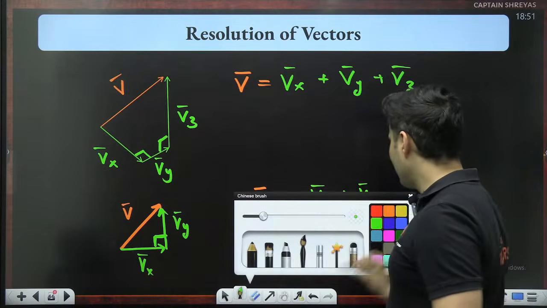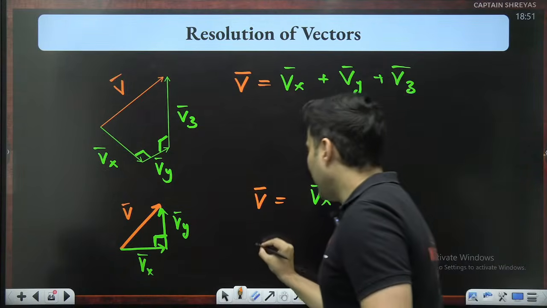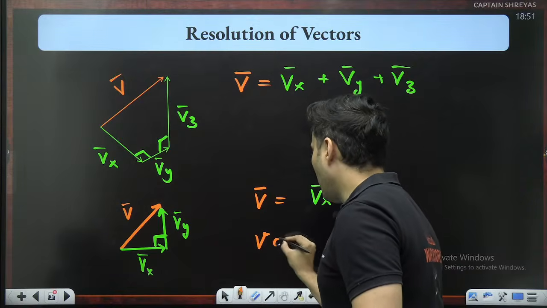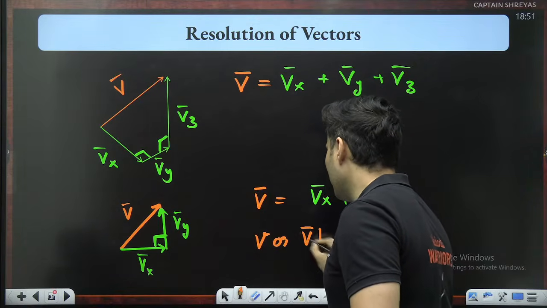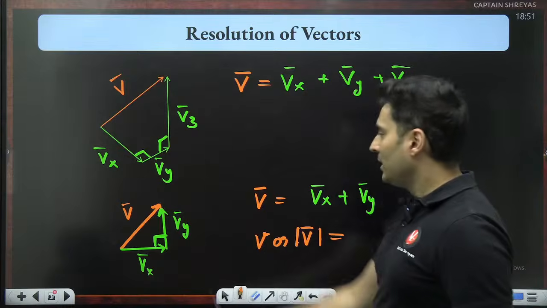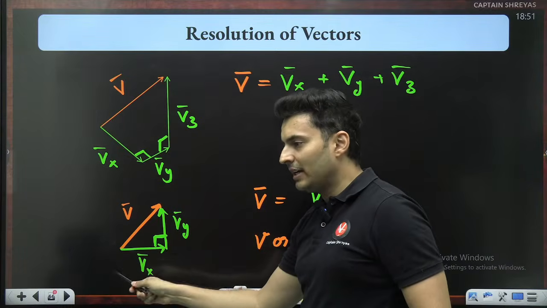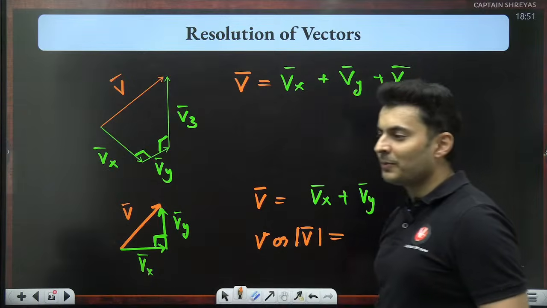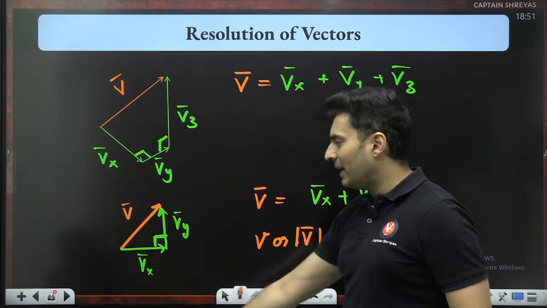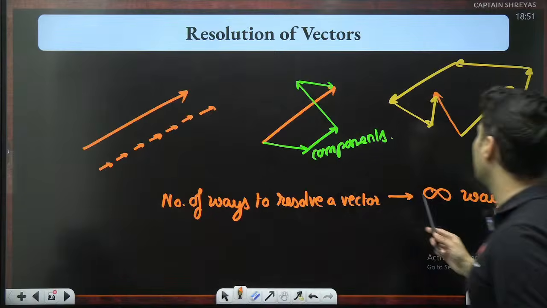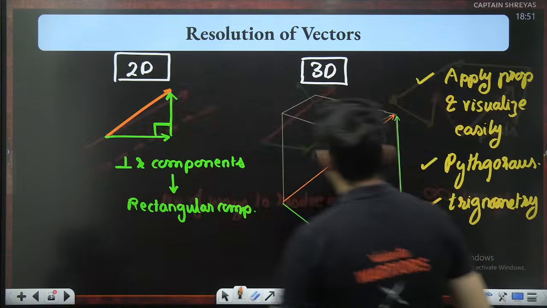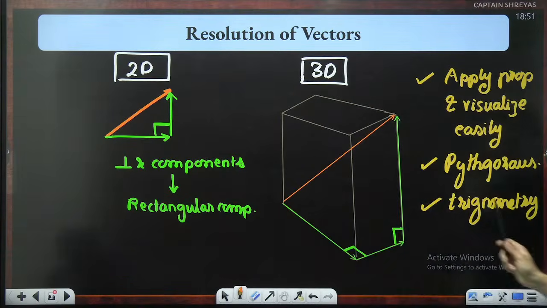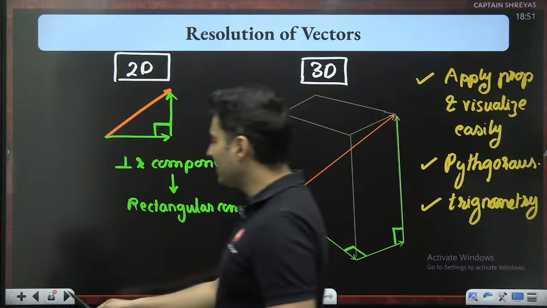Now, I have a simple question for you. Can you tell me v modulus, just the length or the magnitude of this particular vector, in terms of these two? Look at this. If you apply Pythagoras, we can apply Pythagoras, other properties, trigonometry very easily.